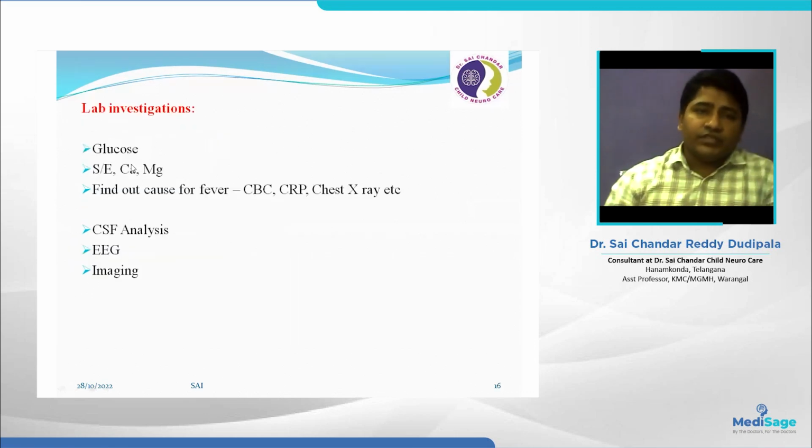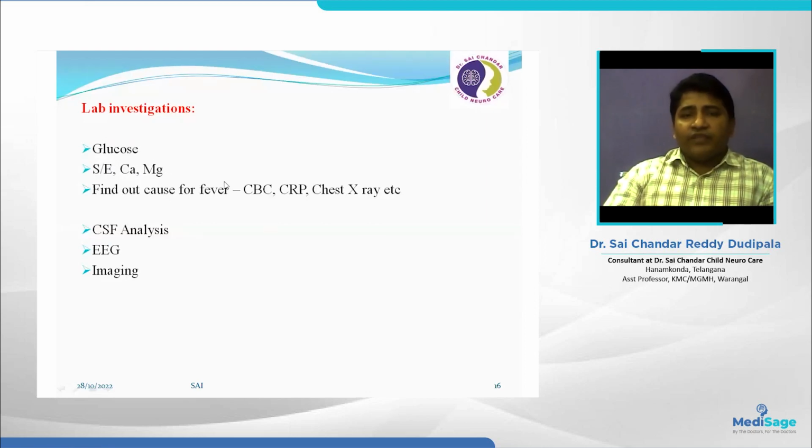Now lab investigations. Rule out acute metabolic causes like hypoglycemia, hyponatremia, hypocalcemia, hypomagnesemia. Check glucose and these investigations, and find out the cause of fever: CBC, CRP, chest X-ray. According to the history, we can go for the appropriate investigations. And 3 more investigations: CSF analysis, EEG, imaging. These are 3 important investigations in a febrile seizure child; the important points are when we need to do them and when we are not going to do them.